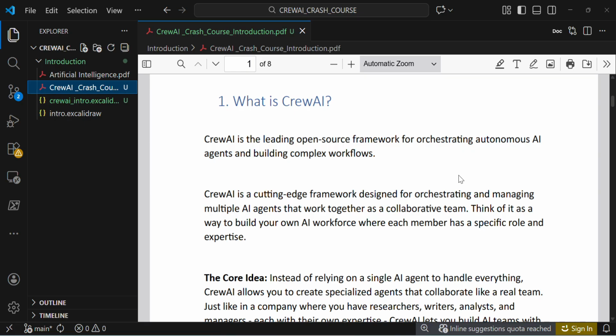So CrewAI is specifically for orchestrating autonomous agents. We can build a pipeline in an autonomous way, without human intervention. And the next one is building complex workflows. One agent can communicate with another agent, collaborate, and use some real-world efficiency to give real-world answers. For that, they are introducing this CrewAI platform, right?